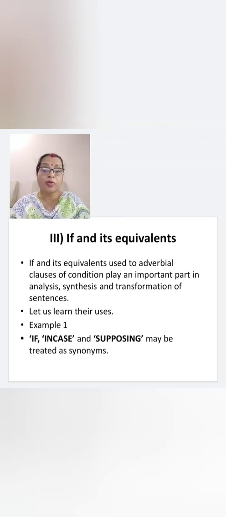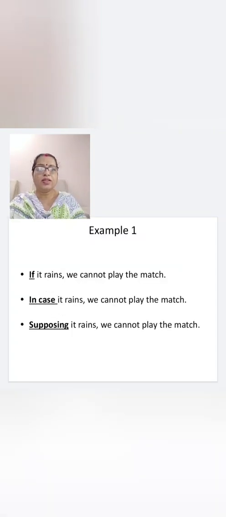So which are the equivalents? In case and supposing. So if, in case and supposing can be treated as same. Let us see the examples and understand it better. Let us see the first example.